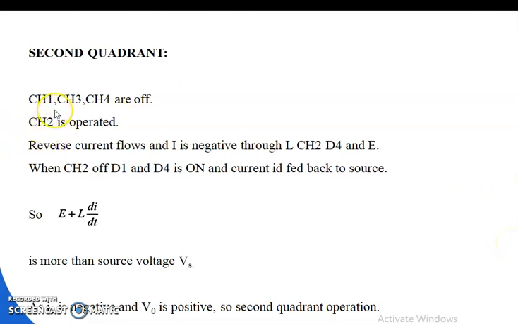Now in second quadrant, CH1, CH3, CH4 are off, CH2 is operated, reverse current flows and I is negative through L, CH2, D4 and E. When CH2 is off, D1 and D4 are on and current is fed back to the source. So E plus L di by dt is more than source voltage Vs. As I0 is negative and V0 is positive, so it is second quadrant operation.